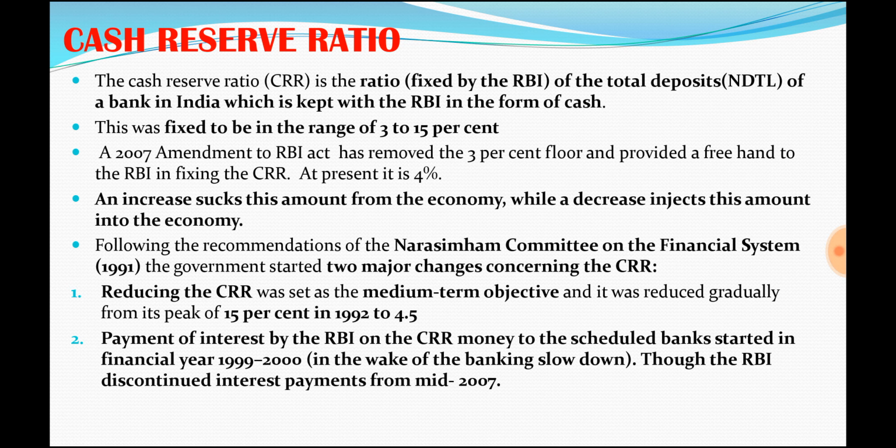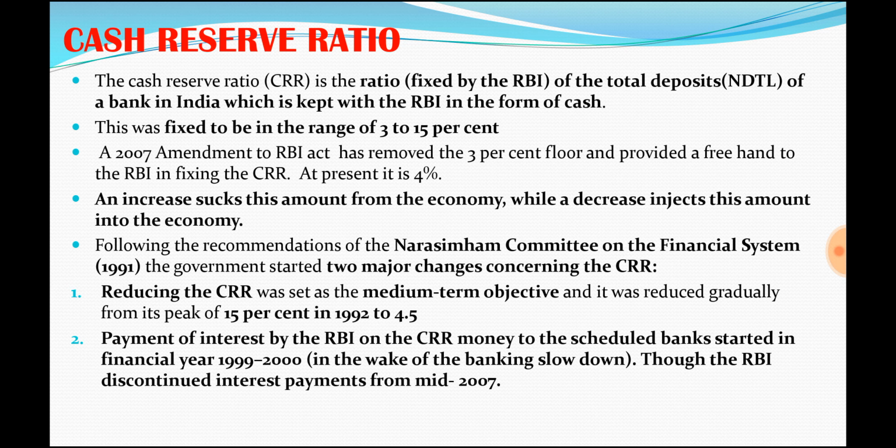The Narasimhan Committee on Financial Reforms in 1991 said to reduce the cash reserve ratio, which was as high as 10 to 15% in the 1990s. As I said earlier, it wanted to gradually reduce it to 4.5%, and we have done that. In fact, at present it is somewhere around 3% to 4%. It will be determined based on the situation.